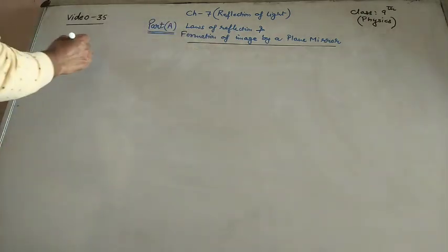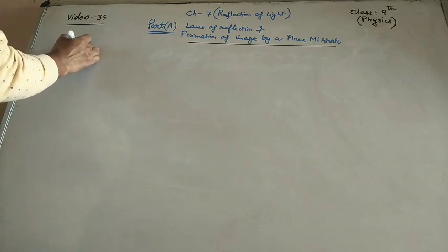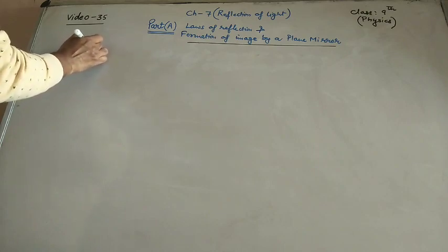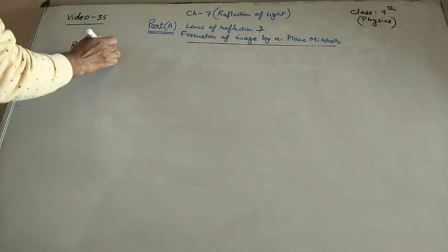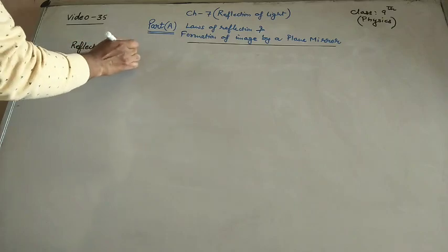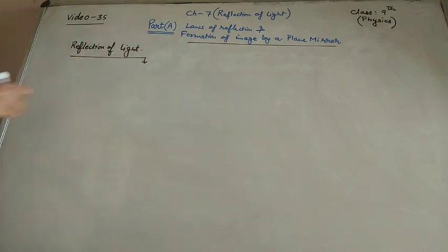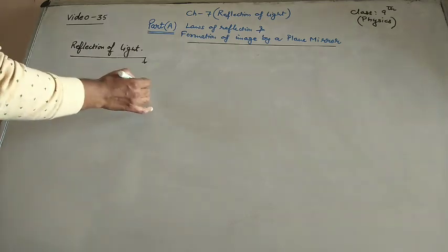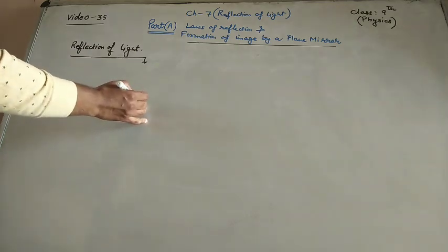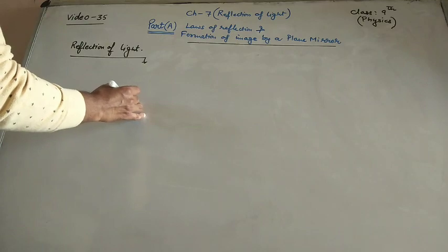So first of all, you must know about the reflection of light. Reflection of light is the return of light into the same medium after striking the surface. If the surface is polished, then it will be very easy to understand.